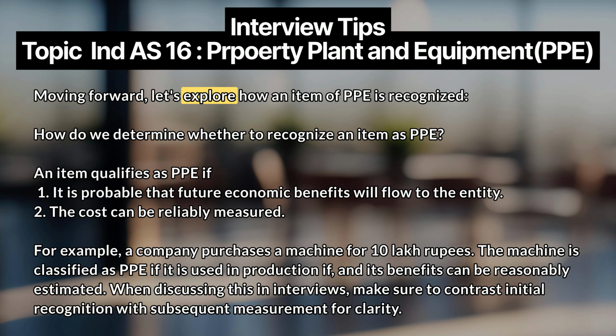Moving forward, let's explore how an item of PPE is recognized. How do we determine whether to recognize an item as PPE? An item qualifies as PPE if: 1. It is probable that future economic benefits will flow to the entity. 2. The cost can be reliably measured. For example, a company purchases a machine for 10 lakh rupees. The machine is classified as PPE if it is used in production, and its benefits can be reasonably estimated. When discussing this in interviews, make sure to contrast initial recognition with subsequent measurement for clarity.